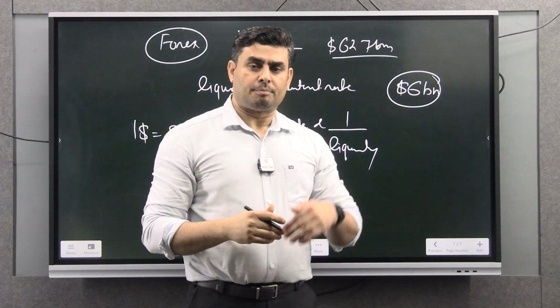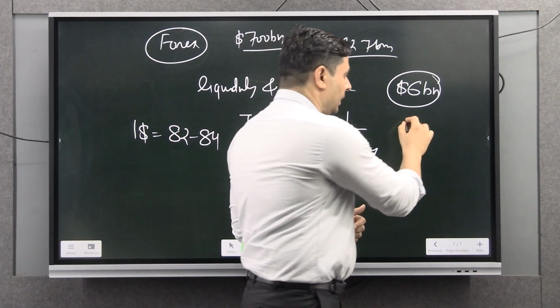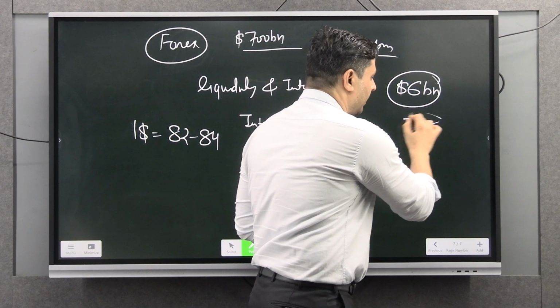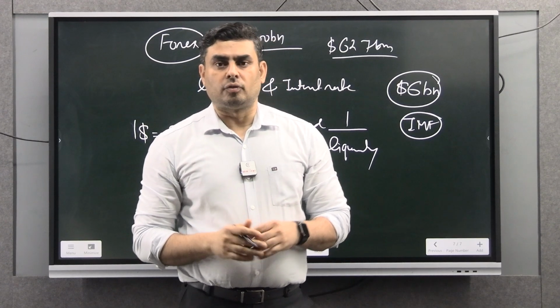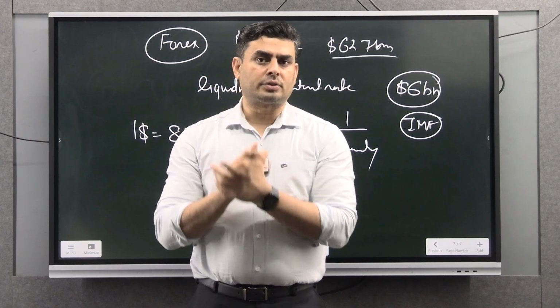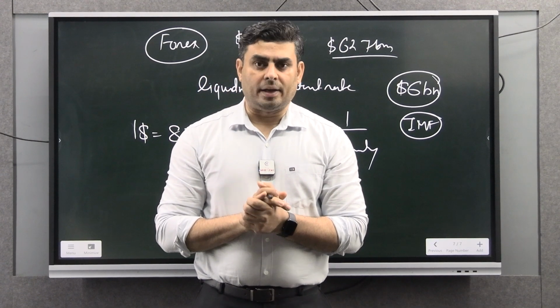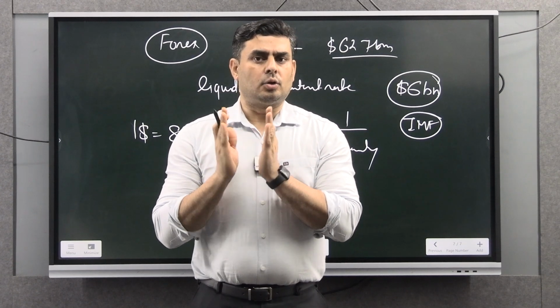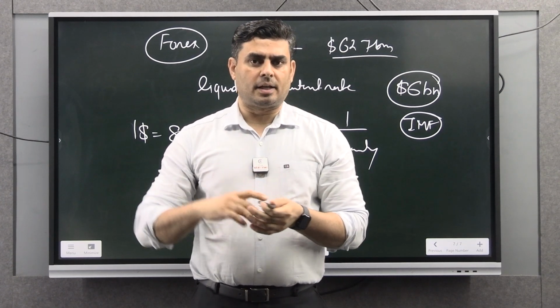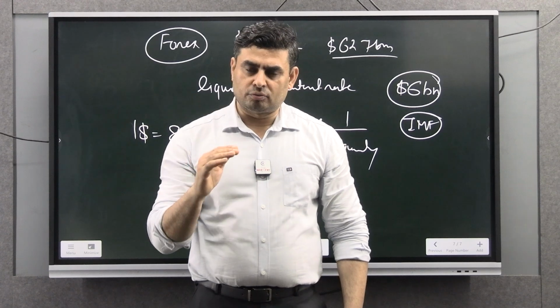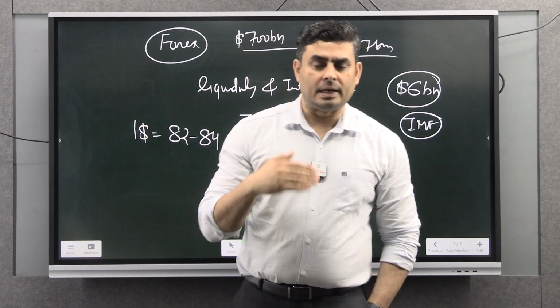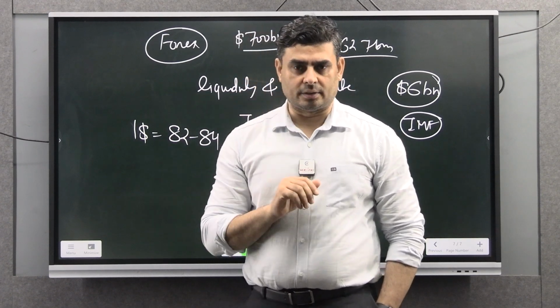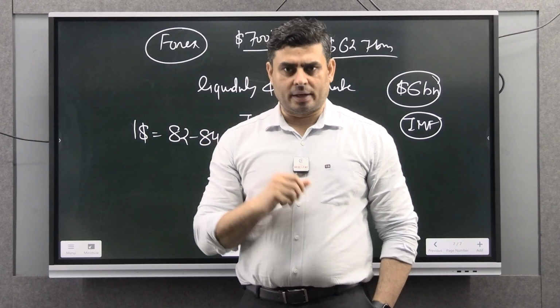And that pressurized India to reach where? IMF for a bailout package. So foreign currency reserve always works as a cushion. Fine. So RBI does not want to deplete its foreign currency reserve. This is why RBI is also not interested to intervene. Second reason. But this is not a very strong reason.